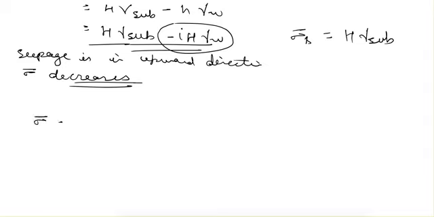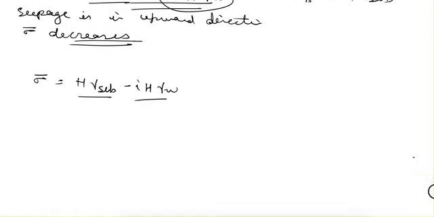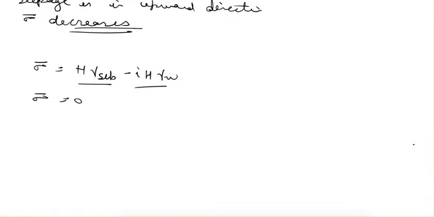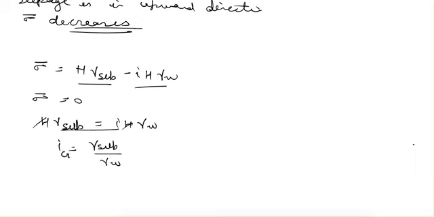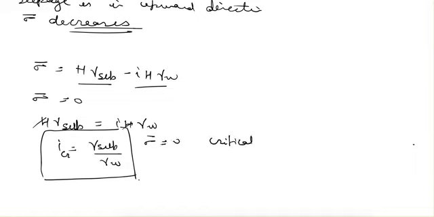So as we saw, effective stress decreases when upward seepage is taking place. So it means that we can reach a point where effective stress reduces to zero. So let's see what happens when that happens. When sigma is equal to 0, that means gamma submerged is equal to i h gamma W, and from here i is equal to gamma submerged divided by gamma W. This gradient at which the effective stress reduces to 0 is known as critical hydraulic gradient.